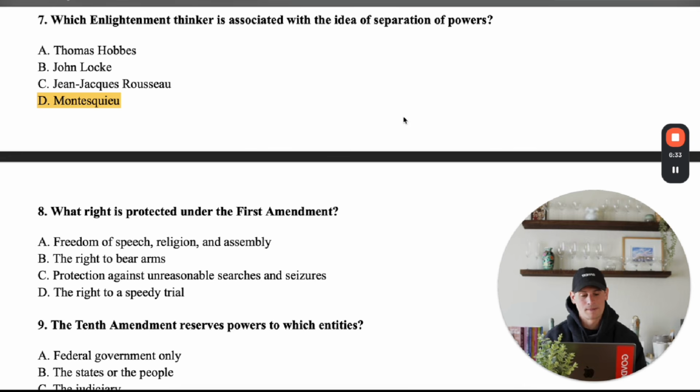So you always want to keep that in mind, right? Just like if you see the Magna Carta, the answer is probably limited government. When you see Montesquieu, the answer is probably separation of powers.